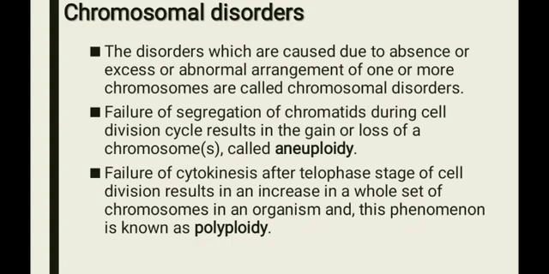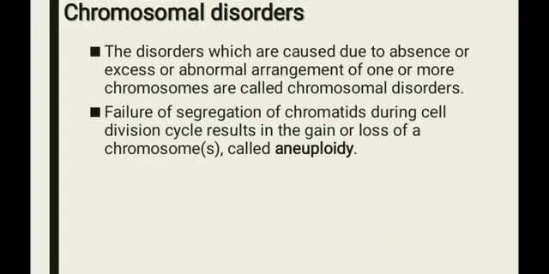The next one is aneuploidy. What is aneuploidy? It refers to the addition or deletion of one or more chromosomes. That is called aneuploidy. This is due to the non-disjunction of chromosomes during gamete formation. Non-disjunction means the non-separation of chromosomes during gamete formation, which leads to aneuploidy.